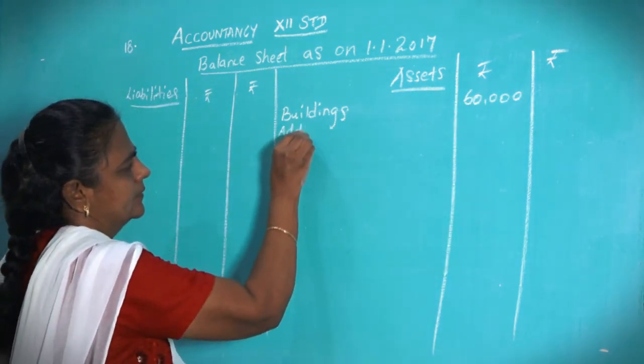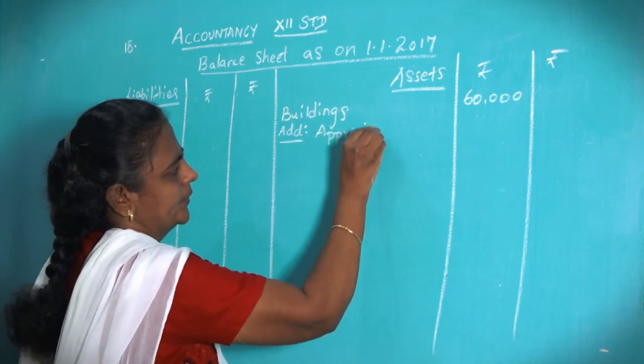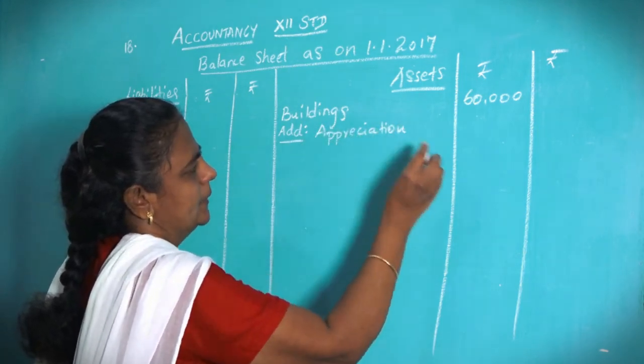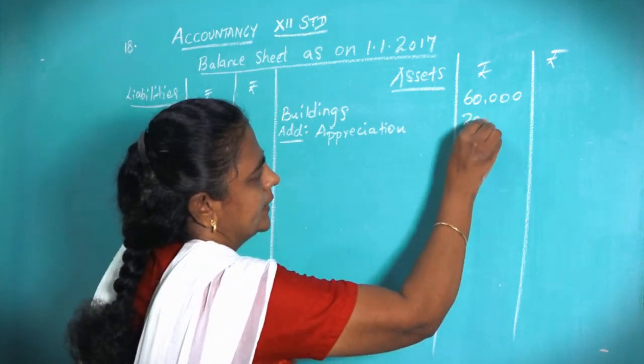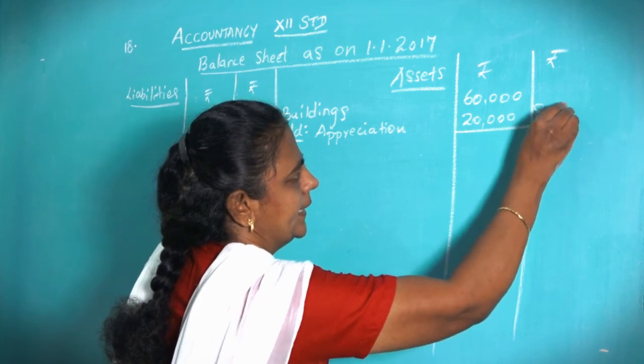Add appreciation. The building has been appreciated, 20,000 increase, so the current value is 80,000.